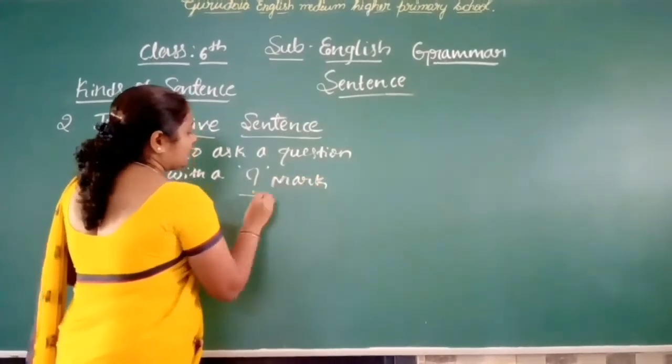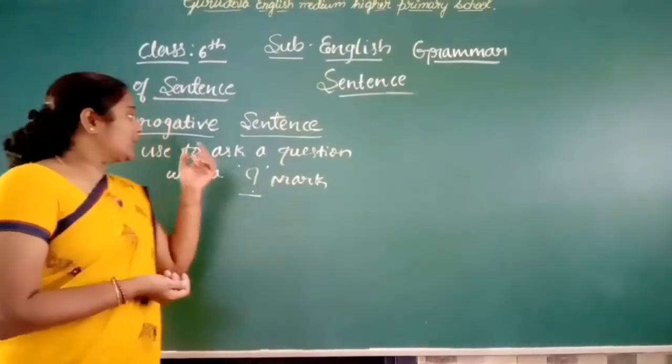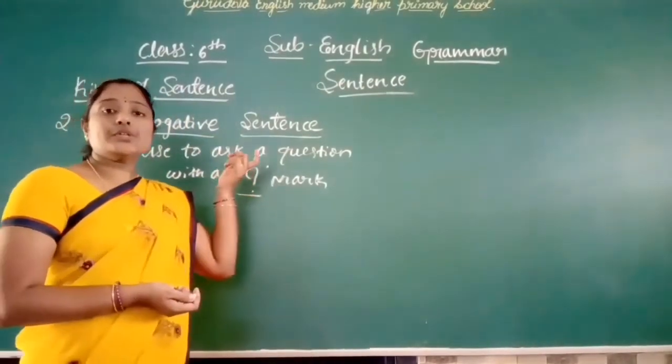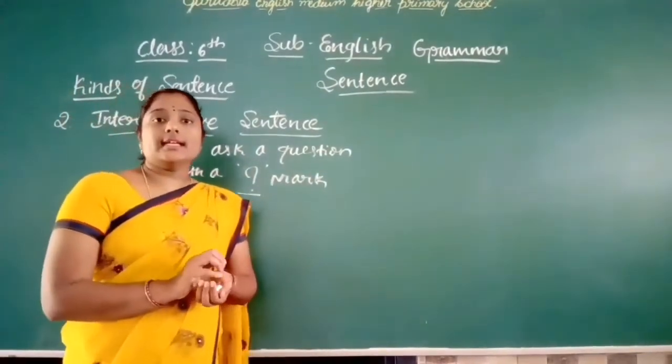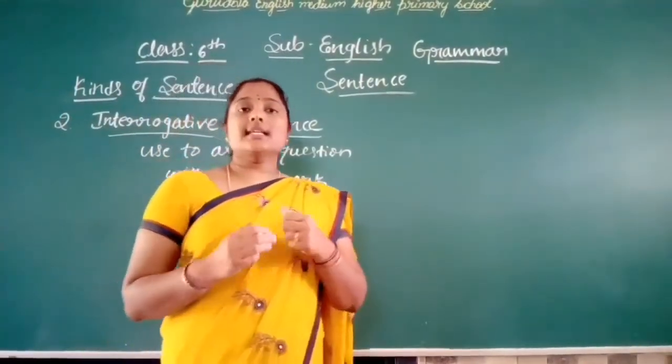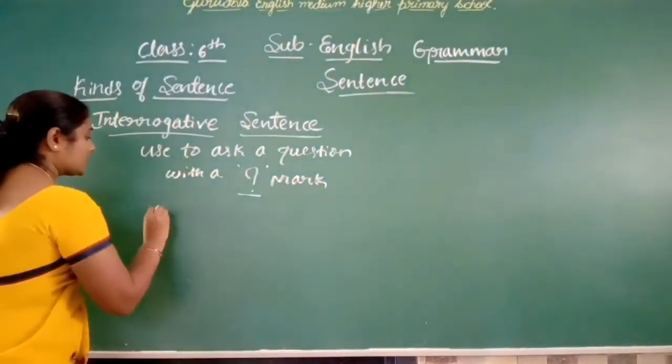See here, this mark is very important for this sentence. So interrogative means a sentence used to ask a question with a question mark is called an interrogative sentence.